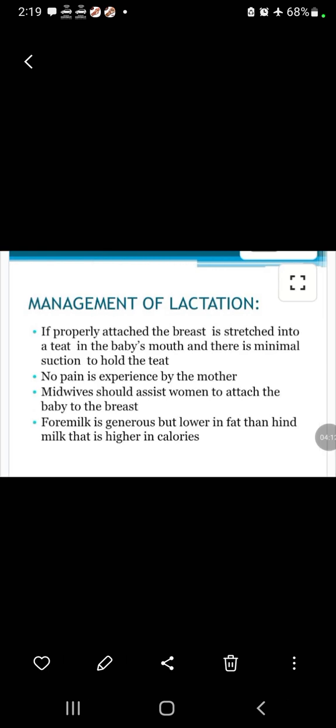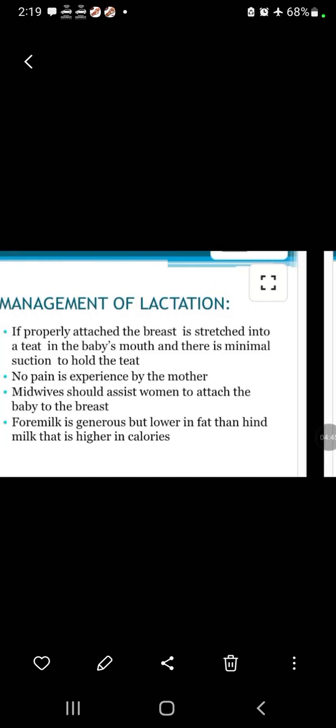Management of lactation: if properly attached, the breast is stretched into a slit in the baby's mouth and there is minimal suction to hold the teat. No pain is experienced by the mother. Midwives should assist women to attach the baby to the breast. Foremilk is generous but lower in fat than hind milk, which is higher in calories.